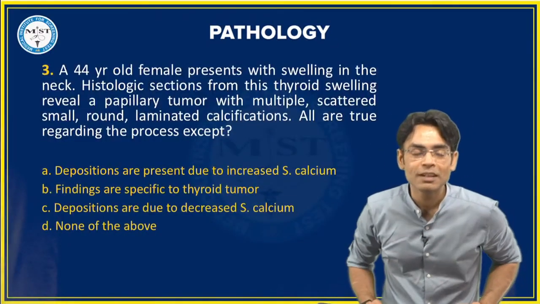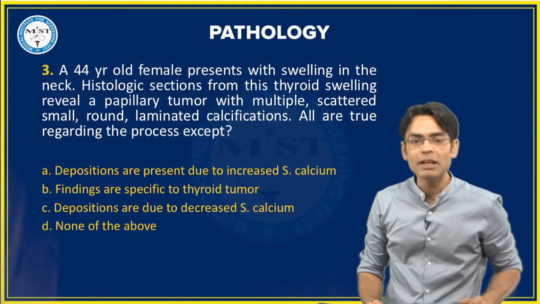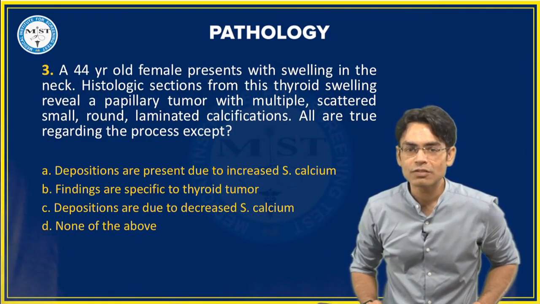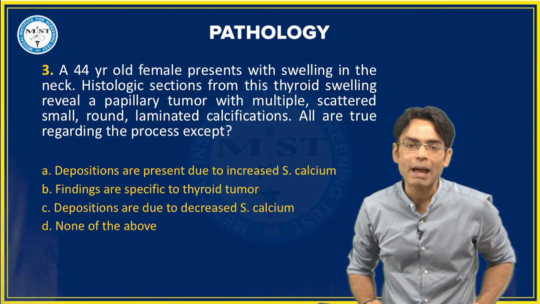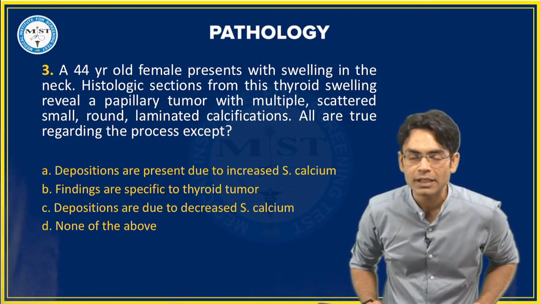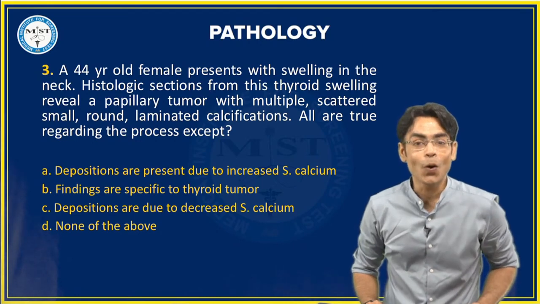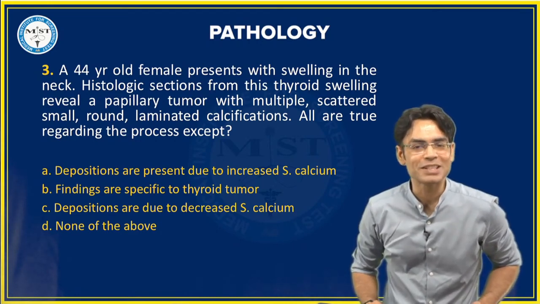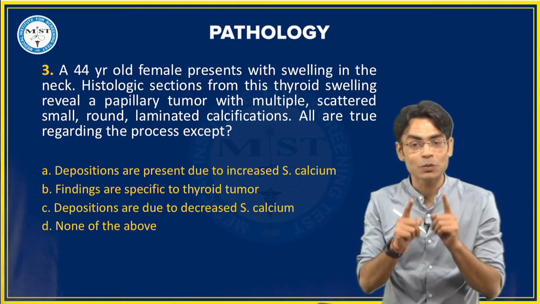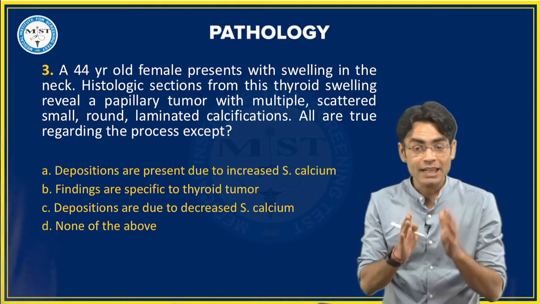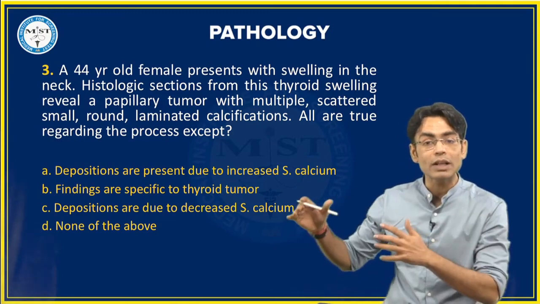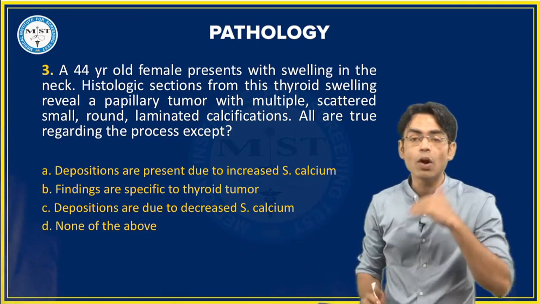Let's go, question number 3. A 44-year-old female presents with swelling in the neck. Histological sections from this thyroid swelling reveal a papillary tumor with multiple scattered, small, round, laminated calcifications. All are true regarding the process except. So, first thing, whenever you are reading these questions, you should be clear in your mind what exactly is being asked, whether you are looking for a true statement or a false statement.